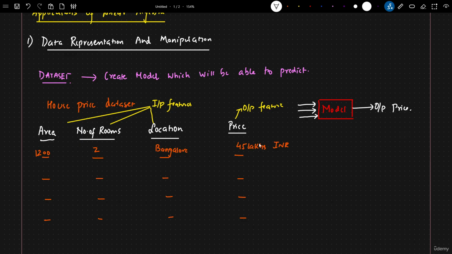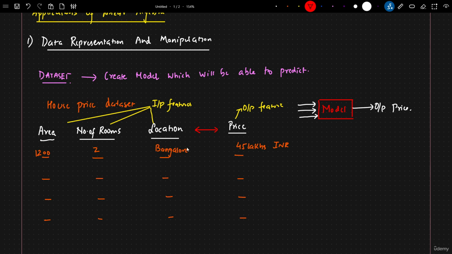Now understand, as human beings, because our brains are so well trained, we know that if the area of the house is more, if the number of rooms is more, and the location is in a tier 1 city, obviously the price is going to go high. But if we are training a model completely from scratch, it does not understand area or number of rooms or location. All it understands is numbers, and how the relation of all these input features is with respect to the price. It needs to really understand that.